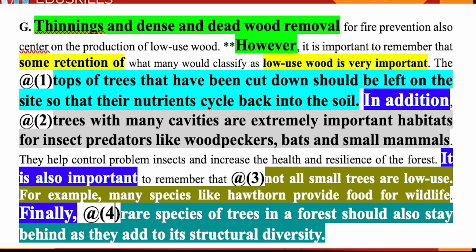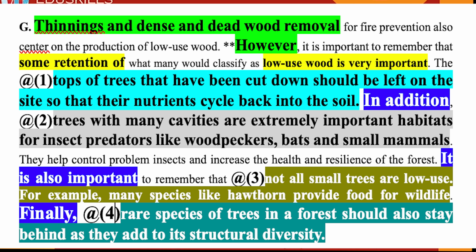Let's check, see the concept, first concept: thinnings and dead wood removal for fire prevention. That's the first concept. Then you have a contrast word, however. Then you have a new concept which says some retention of raw wood is very, very important. Then why? What is the reason, what's the advantage? First advantage is given here. The tops of trees that have been cut down should be left on the side so that their nutrients cycle back into the soil and hence the quality of the soil.